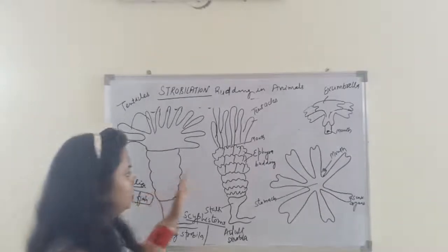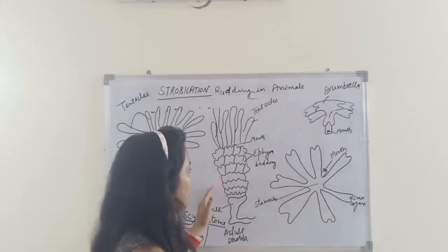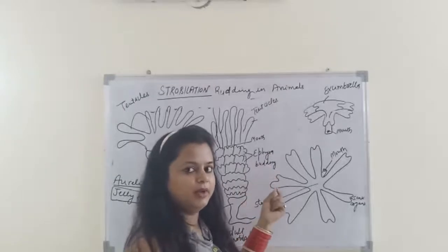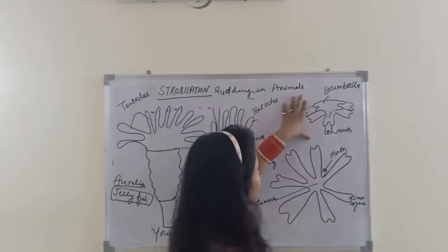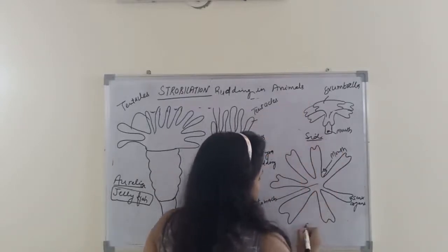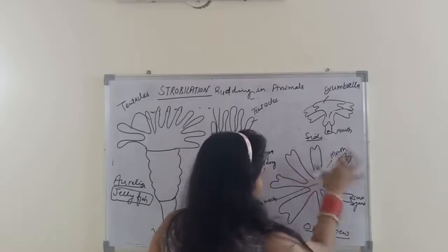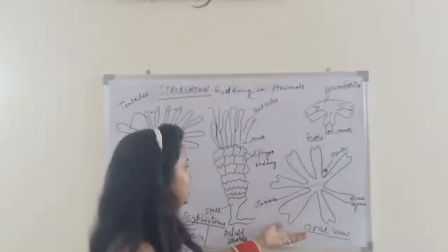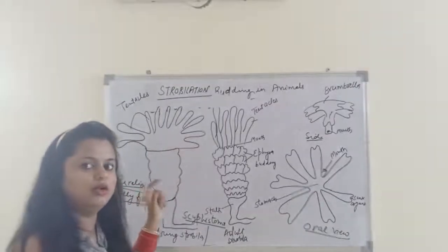And at intervals, this ephyra breaks from the strobila, from the segmented body, and swims into water, and later on feeds and develops into a complete Aurelia. So you can say here the individual ephyra. This is the side view and this is the oral view, and with due course of time this ephyra converts into a complete Aurelia. So this is strobilation, and here budding is complete.